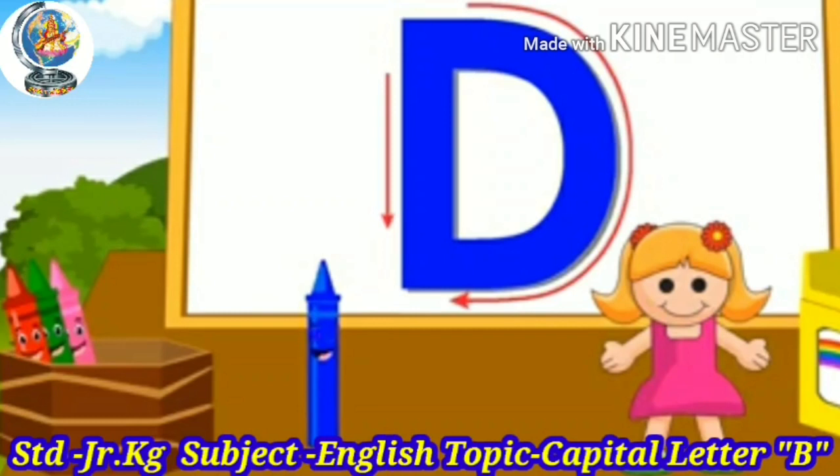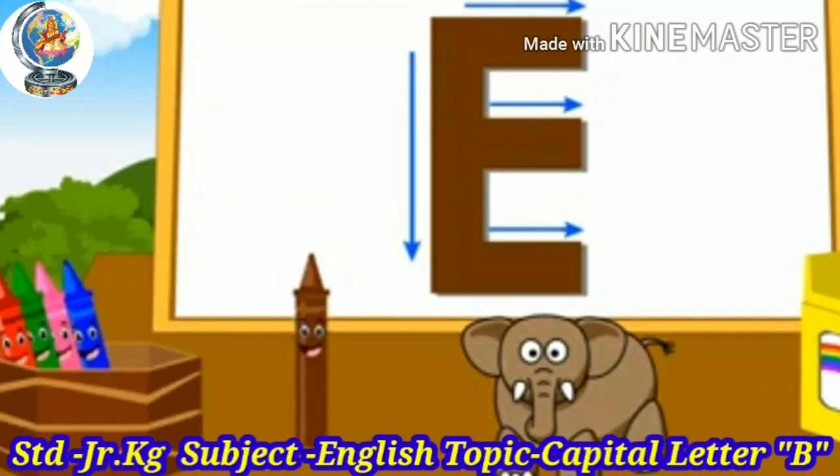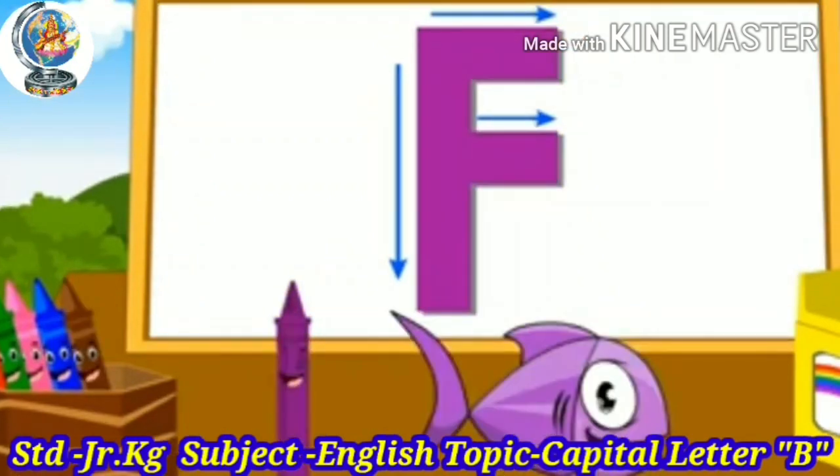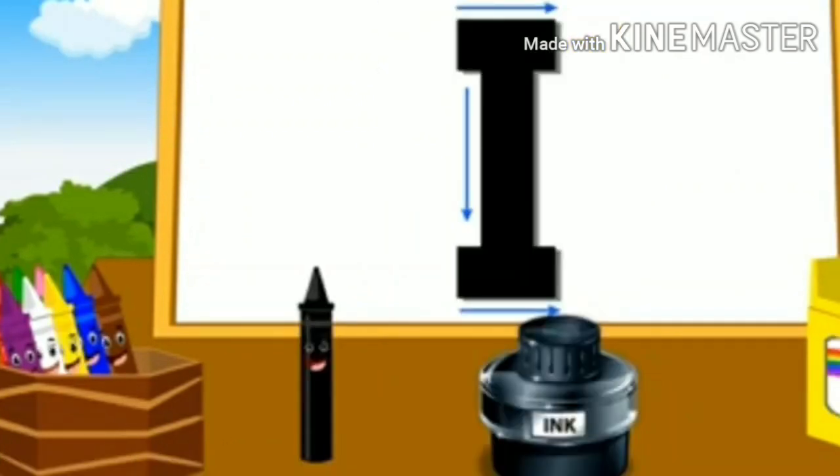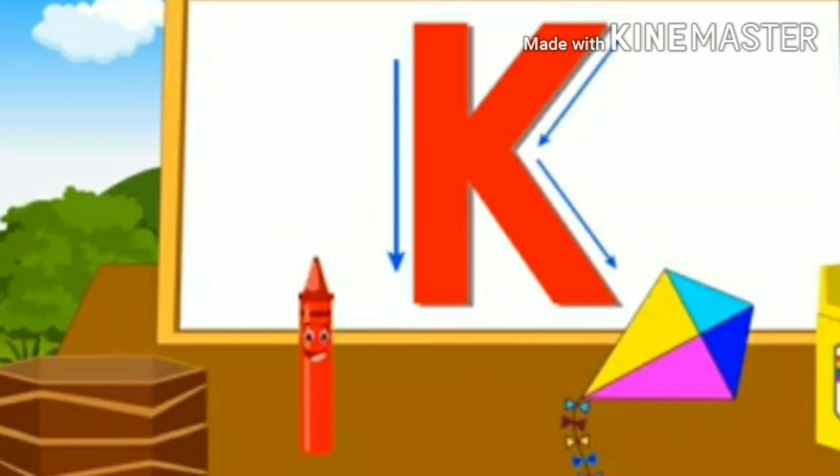Capital letter D. Capital letter E. Capital letter F. Capital letter H. Capital letter I.